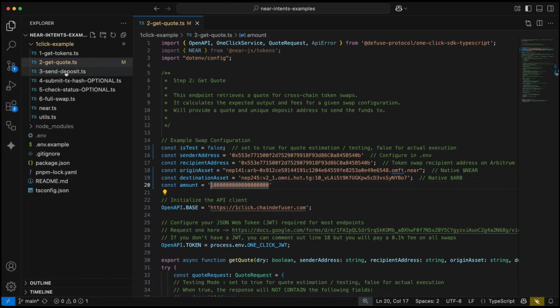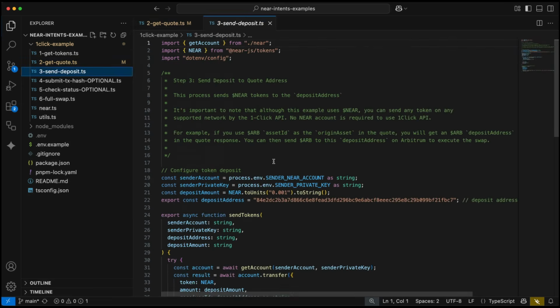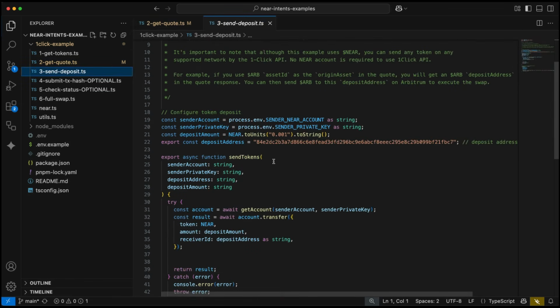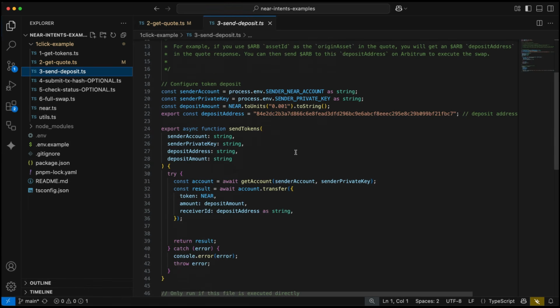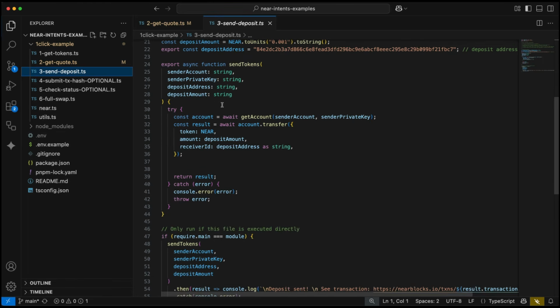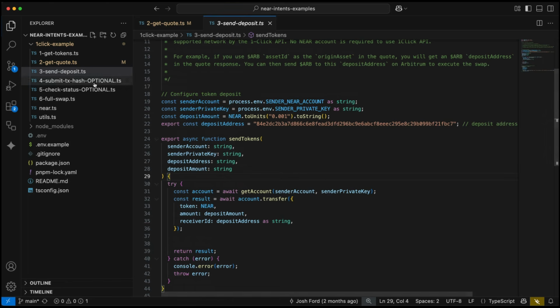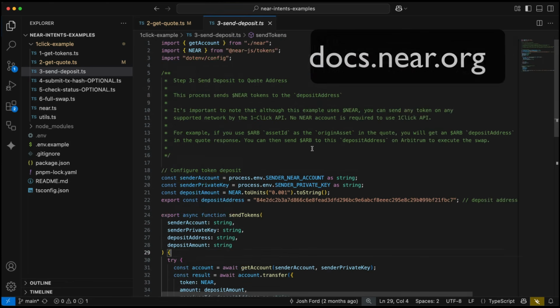The rest of these files are kind of just going over what you already know. This is a send deposit script. This uses near API.js to send tokens using your private key that was configured in your .env file. This just shows basic functionality of how near works for getting an account and transferring tokens over. You can find more about this in our documentation online at docs.near.org.